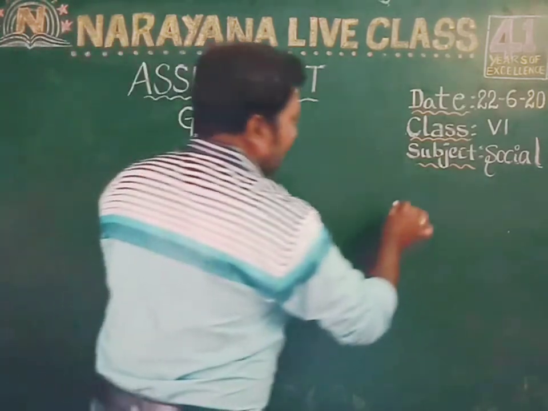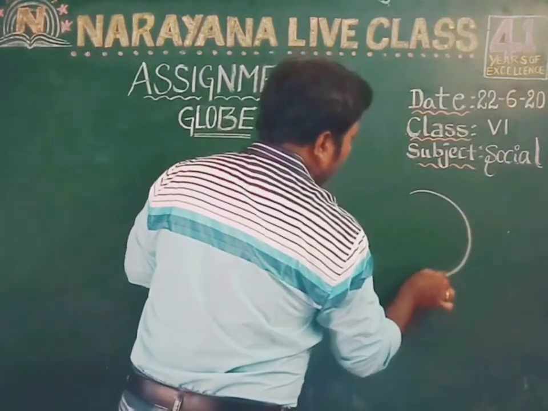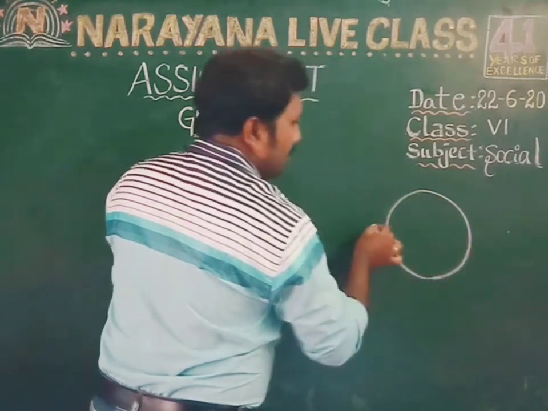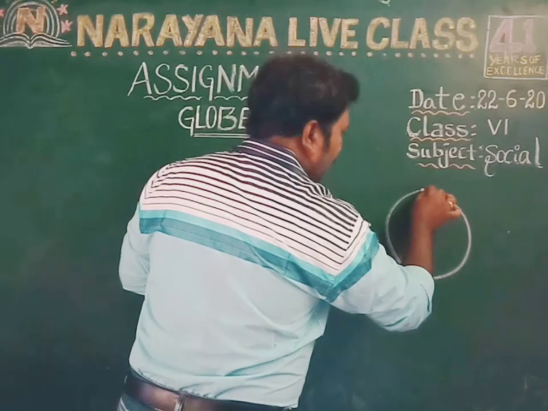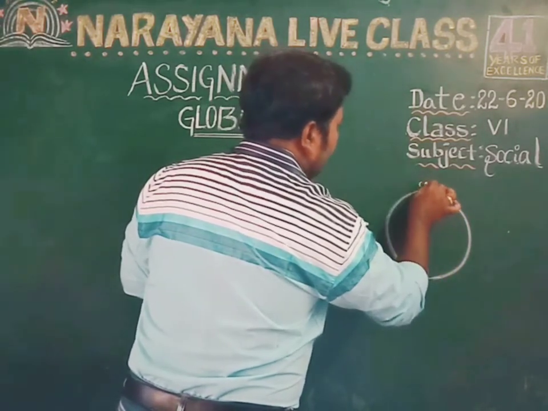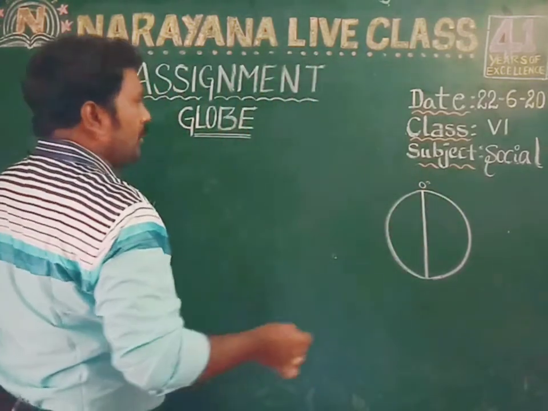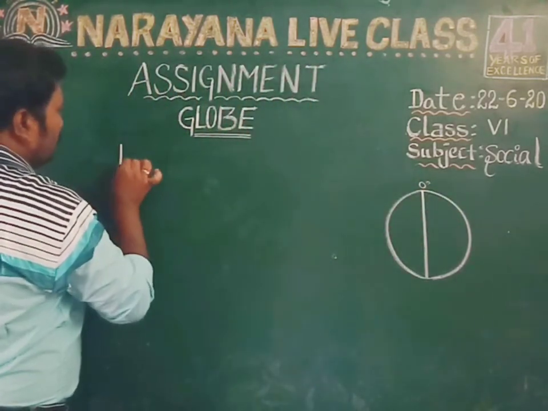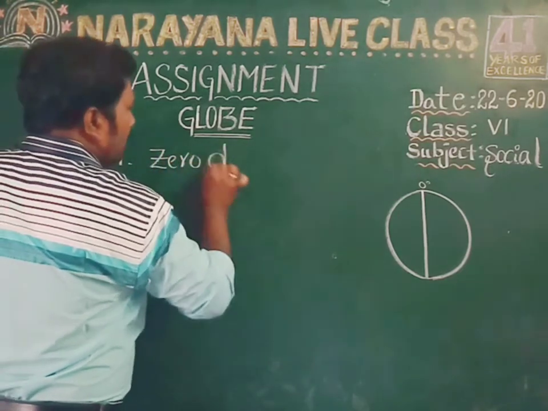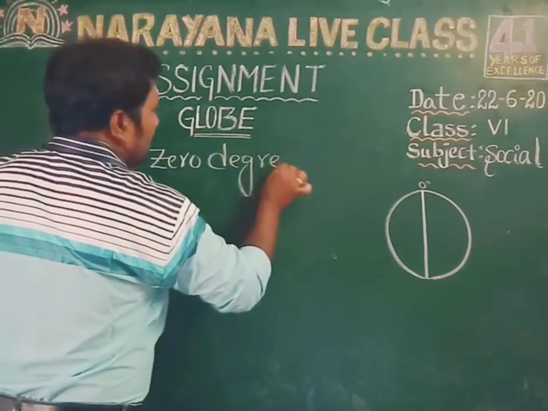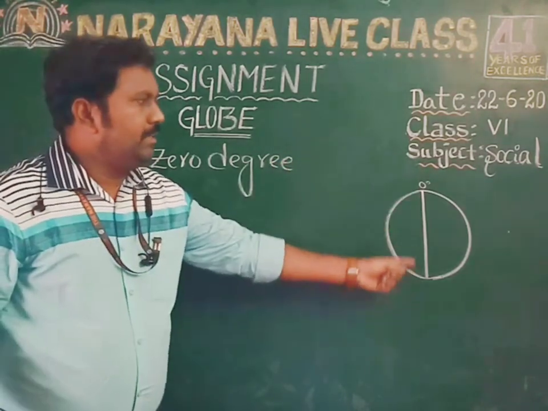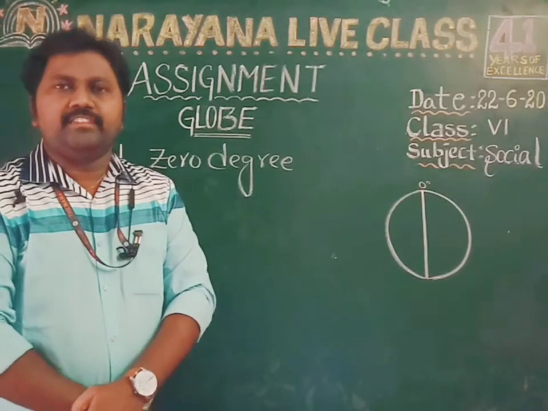Prime meridian means, like how we discussed in the last assignment, latitude will be 0 degree. Similarly, this is called the prime meridian, which is 0 degree. So the first question's answer is 0 degree. This is called the prime meridian and the value of the prime meridian is 0 degrees.